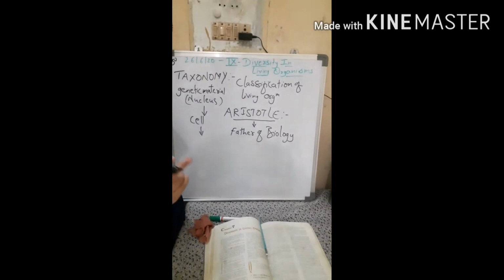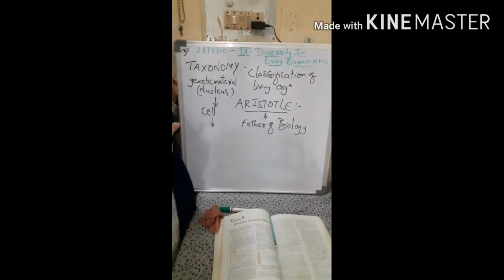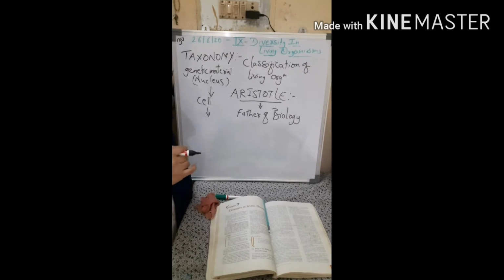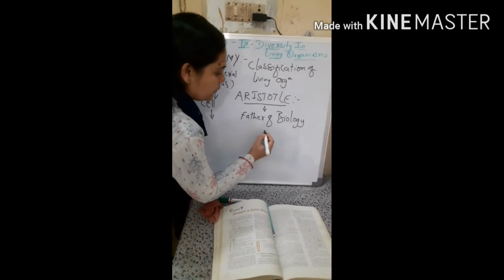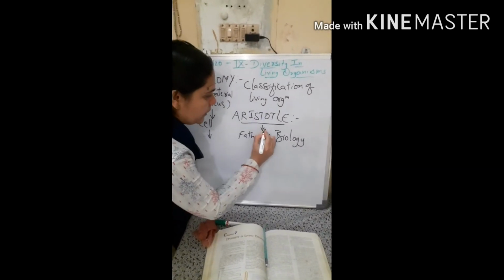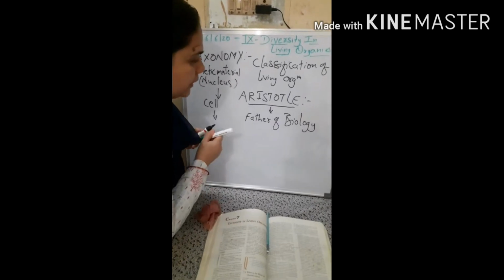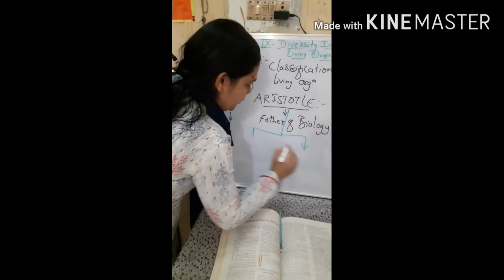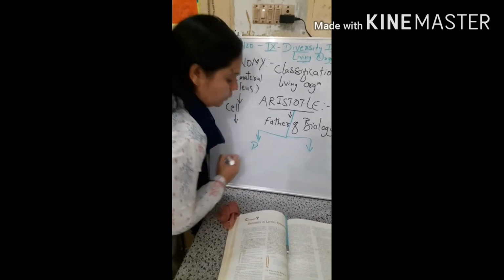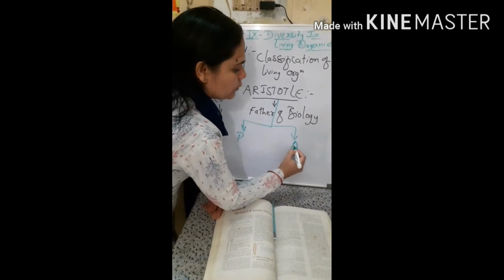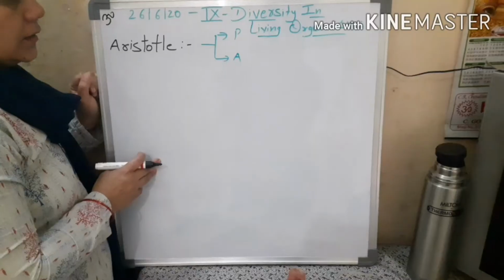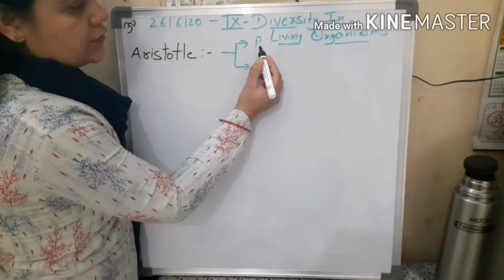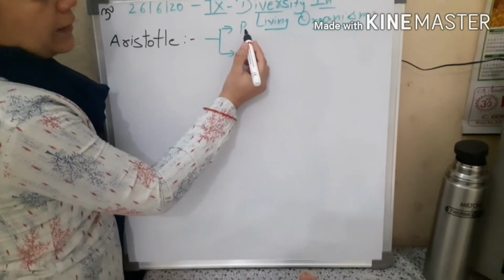The reason is, remember, Aristotle was from before Christ. So at that time we did not have very sophisticated technologies. Hence, as per Aristotle, the classification of life forms was only under two groups. One was plants and the other was animals. So children, as per Aristotle, the classification was based as plants and animals.